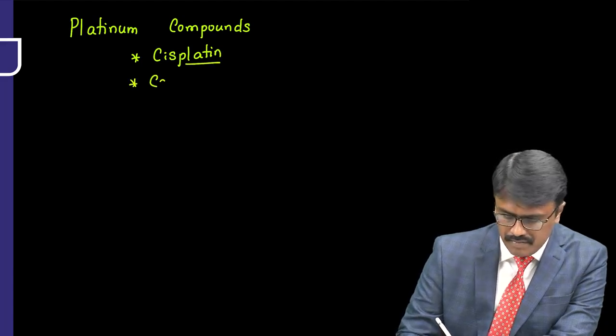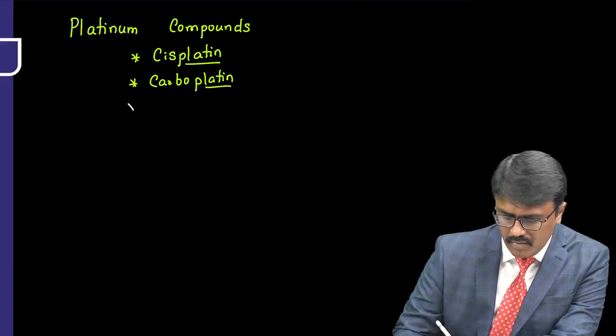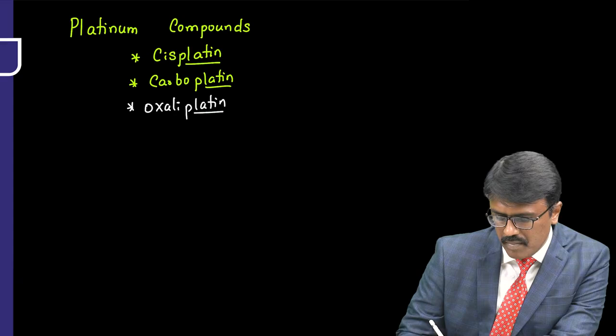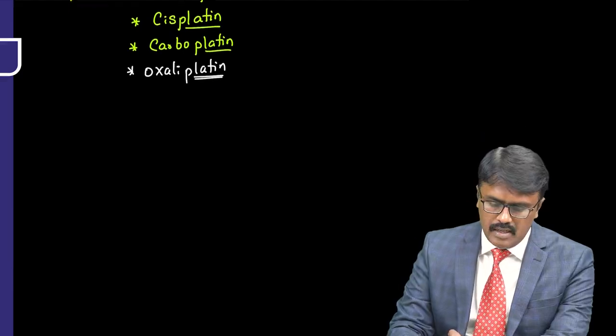Then we have carboplatin. Then we have one more drug, oxaliplatin. So all their names end with platin, so they are platinum compounds. Now, sir, what is the mechanism of action? How do they work?